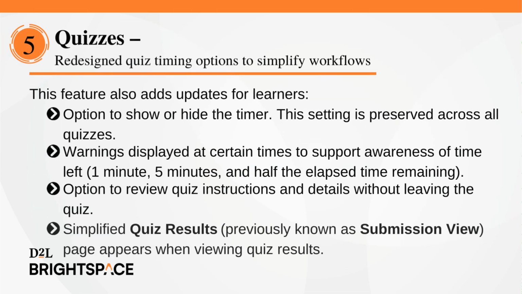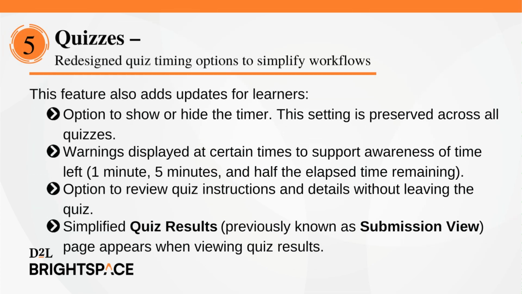This feature also adds updates for learners. The option to show or hide the timer. The learner's choice for this setting is preserved across all quizzes. Warnings displayed at certain times to support awareness of time left: 1 minute, 5 minutes, and half the elapsed time remaining. Quiz time limits must be at least 10 minutes for the 5-minute warning, and at least 20 minutes for the half-elapsed time warning. Option to review quiz instructions and details without leaving the quiz.